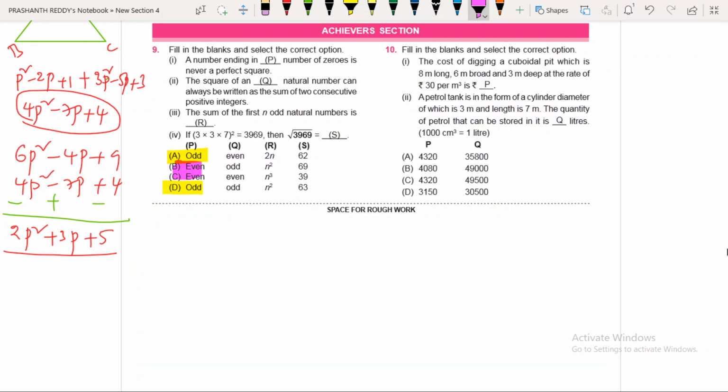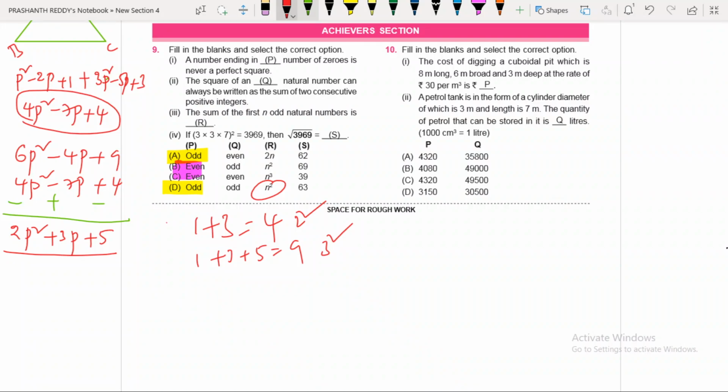The sum of the first n odd natural numbers. You already know the sum of the first n odd natural numbers is n square. If you can't understand, you can take the first two odd numbers, sum 4, and the first three odd numbers, sum 9. First three odd numbers means 3 square. First two odd numbers means 2 square. First n odd numbers means n square. Therefore, D is the answer for this question.